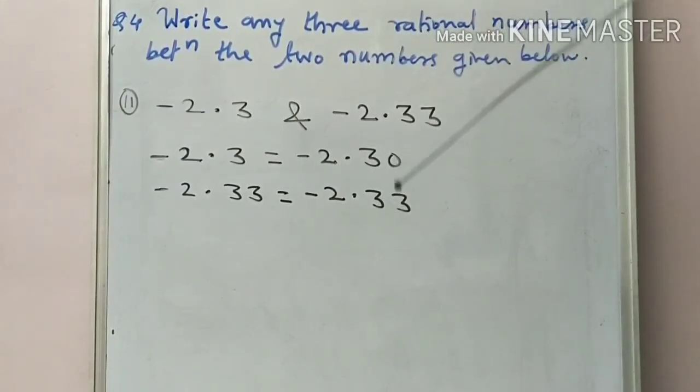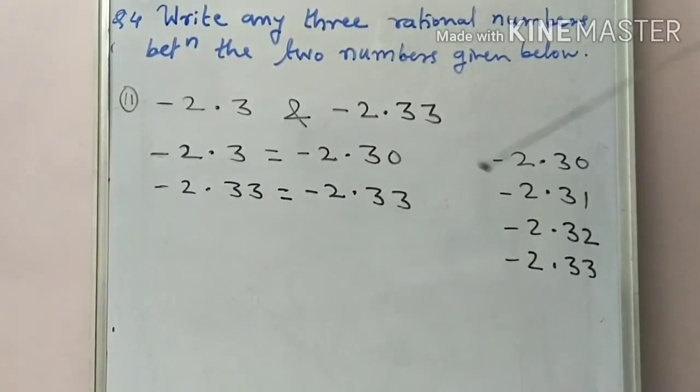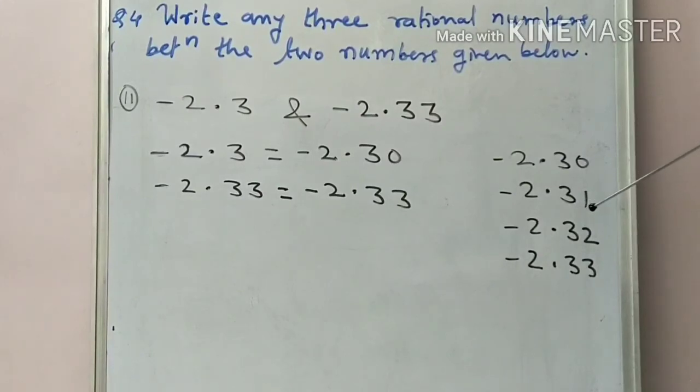As we write the numbers in ascending or descending order, observe here: minus 2.30, then we increase it by 0.01, so minus 2.31, minus 2.32, minus 2.33, meaning we get only two rational numbers between these two given numbers in 2 decimals. But we have to write three rational numbers.